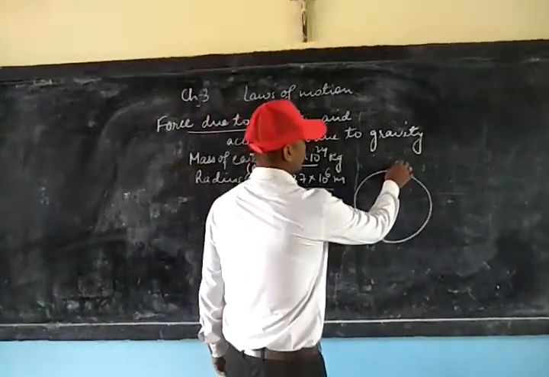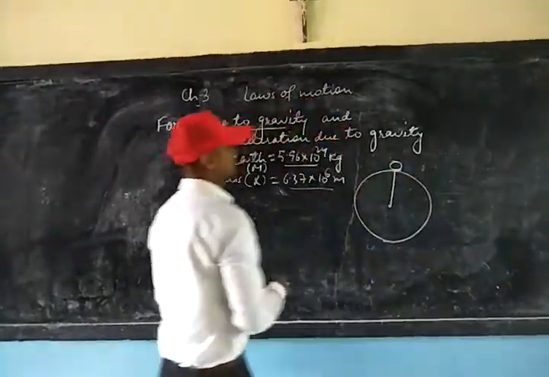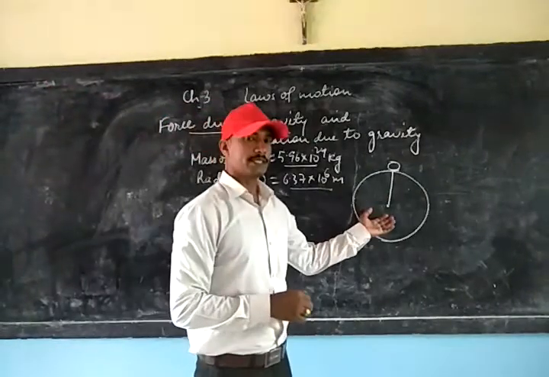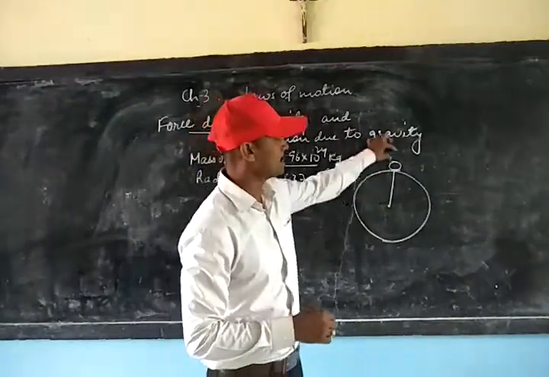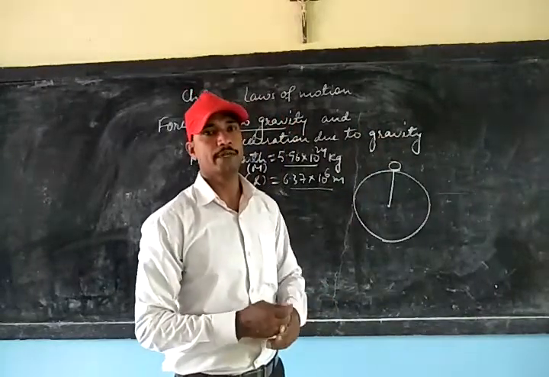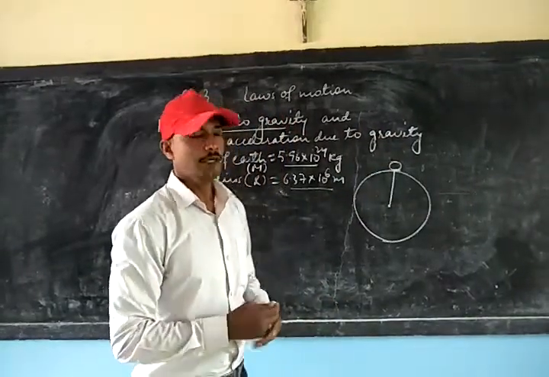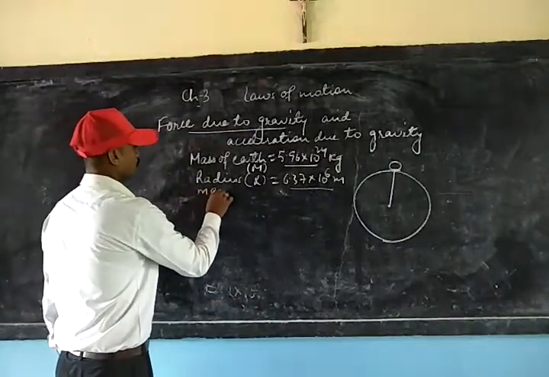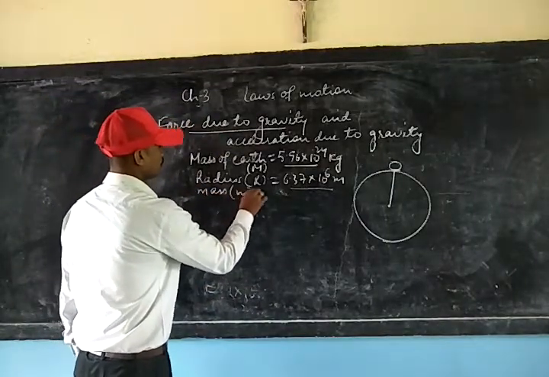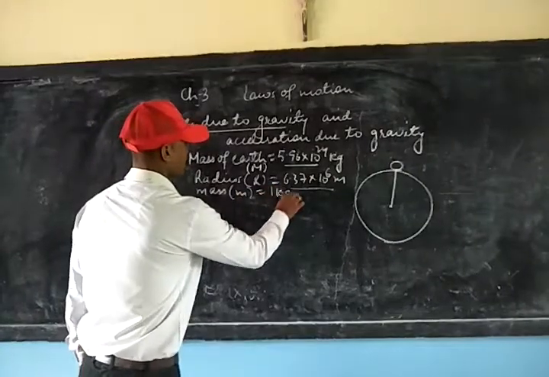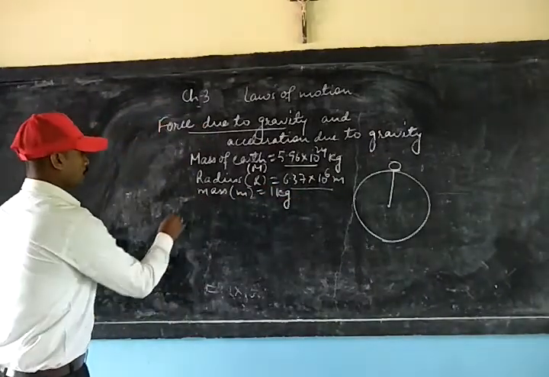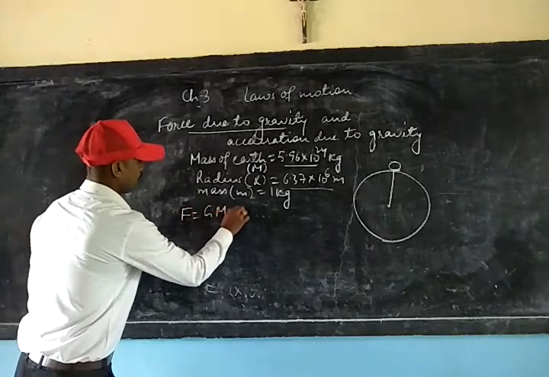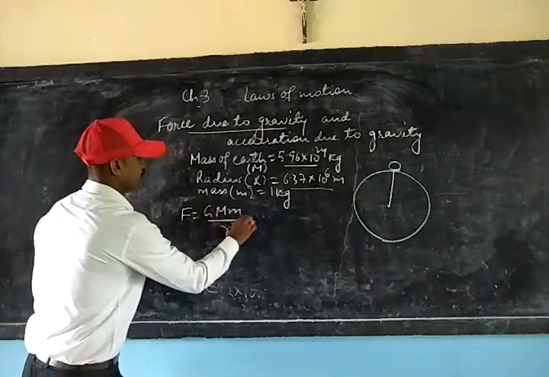Let a body of mass 1 kg be placed on the surface. This force of attraction caused by the Earth on this body is called force of gravity. Let us see how much it will be if we consider the mass of the body equal to 1 kg. Now we know F is equal to G m1 m2 upon r square.